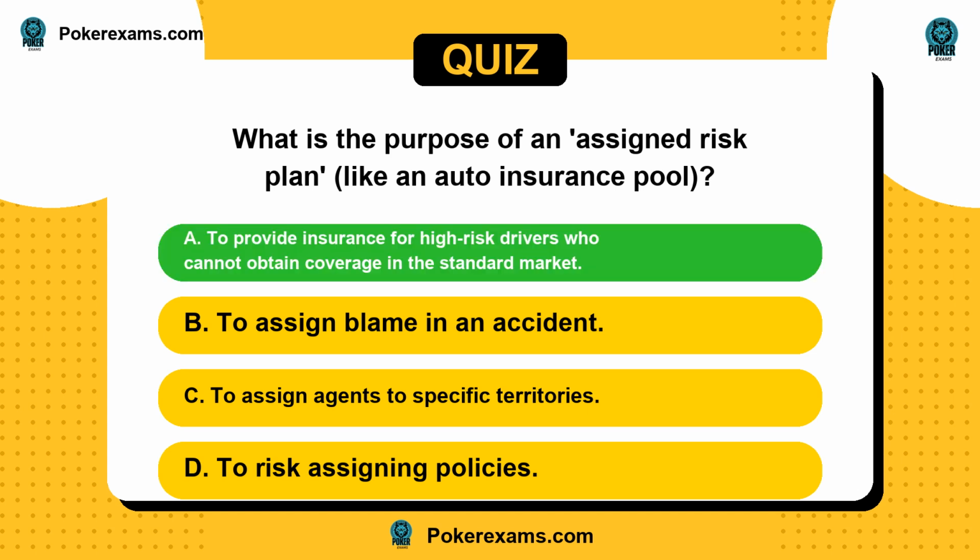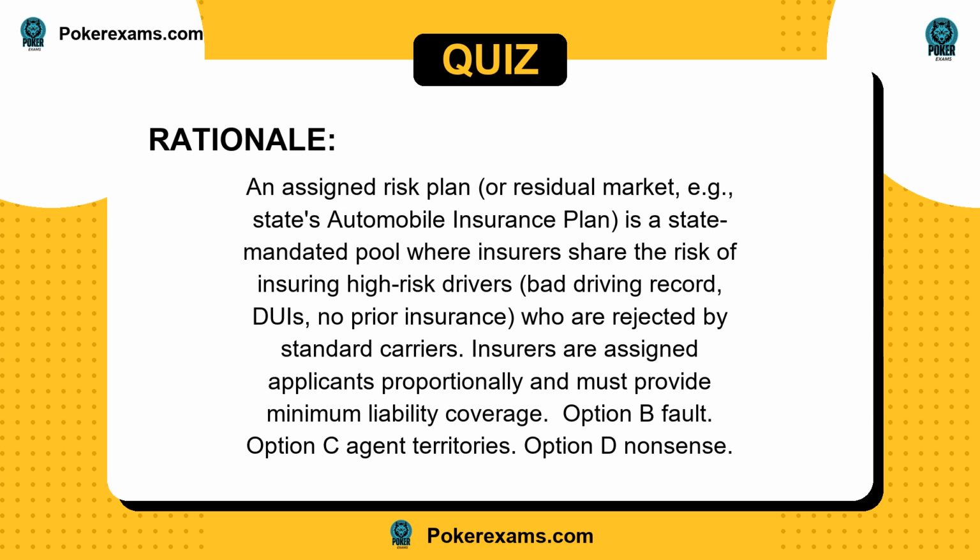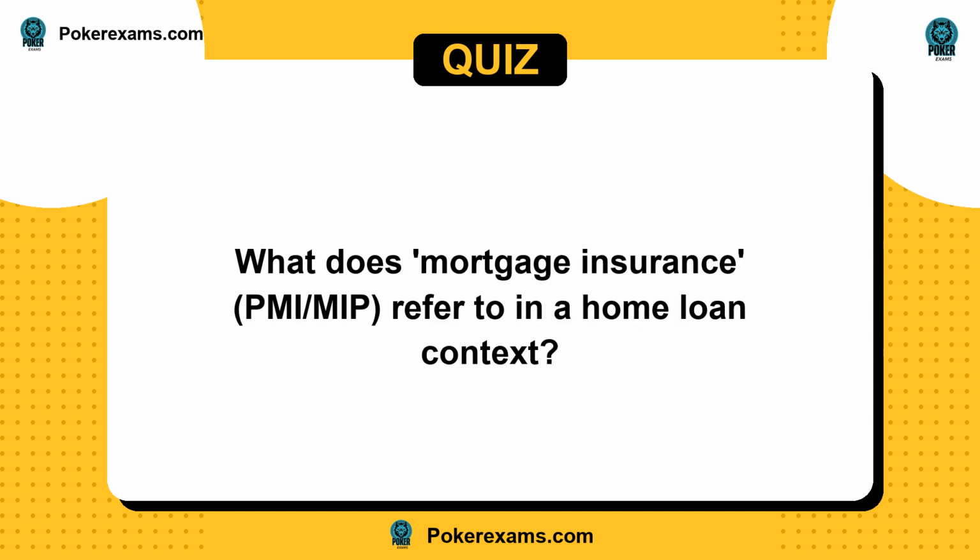The answer is A. An assigned risk plan, or residual market, e.g., a state's automobile insurance plan, is a state-mandated pool where insurers share the risk of insuring high-risk drivers, with bad driving records, DUIs, or no prior insurance, who are rejected by standard carriers. Insurers are assigned applicants proportionally and must provide minimum liability coverage. Option B, fault. Option C, agent territories. Option D, nonsense.